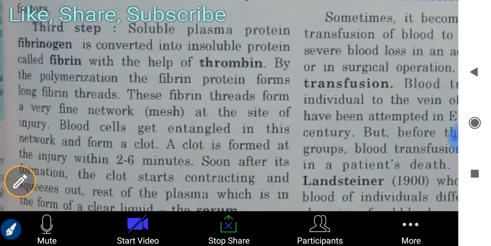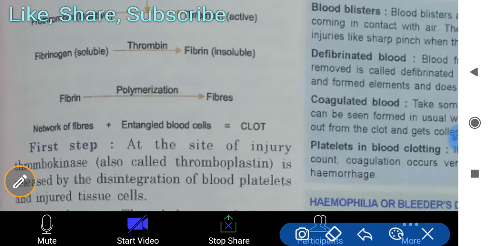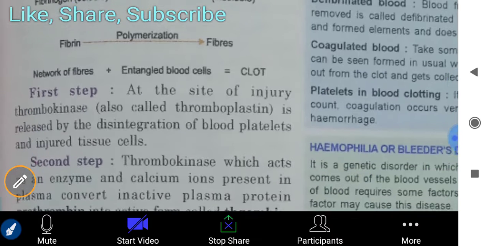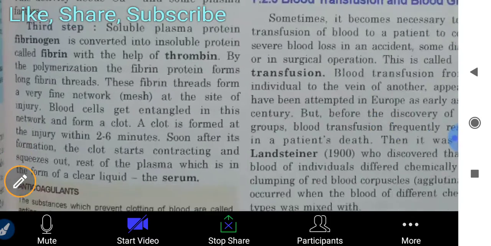If you match this with the schematic representation, fibrin is converted into fibers by polymerization, and the network of fibers plus entangled blood cells forms the clot. So you can understand this process.